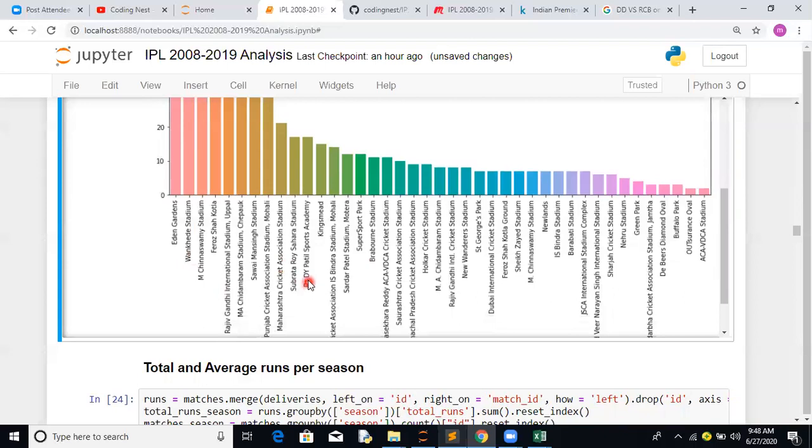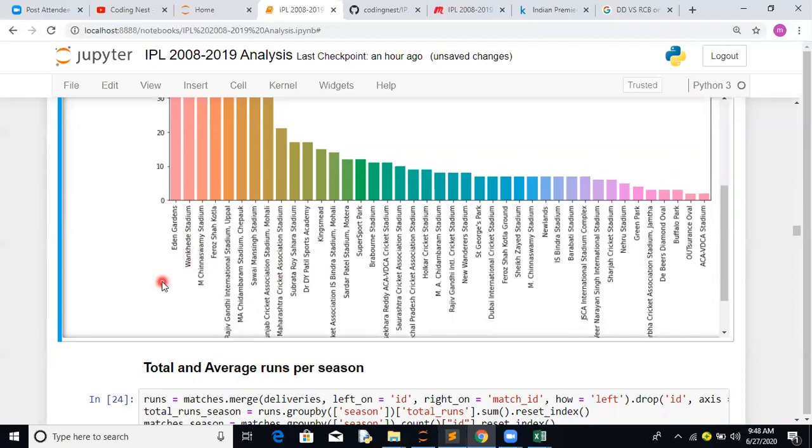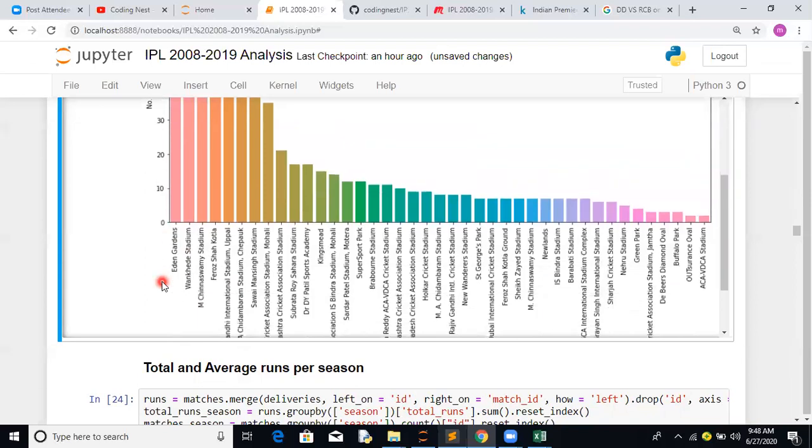I think this is DY Patil Sports Academy. So this is one stadium, DY Patil. Another is Wankhede Stadium, and I think there is one more stadium available. So basically, this is how the stadiums have hosted the maximum number of matches.